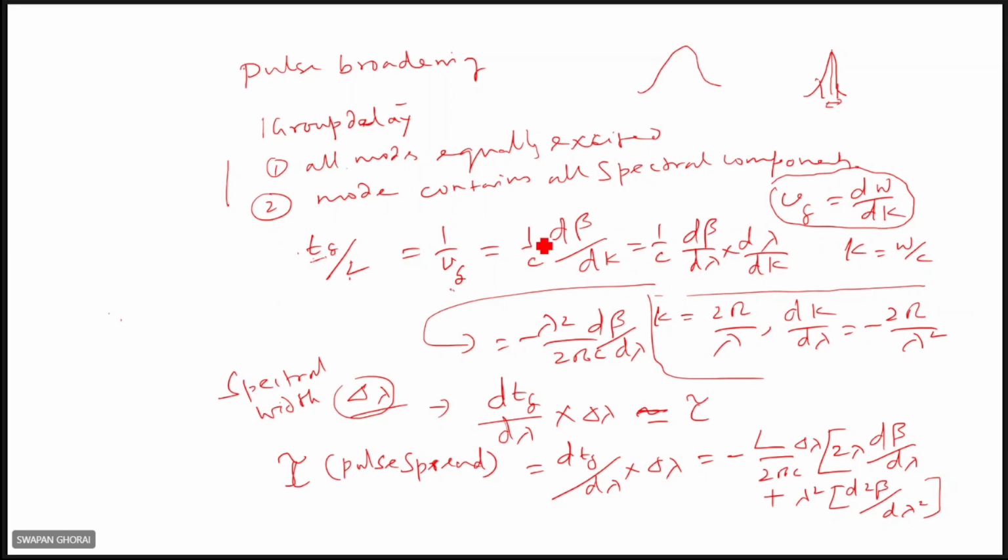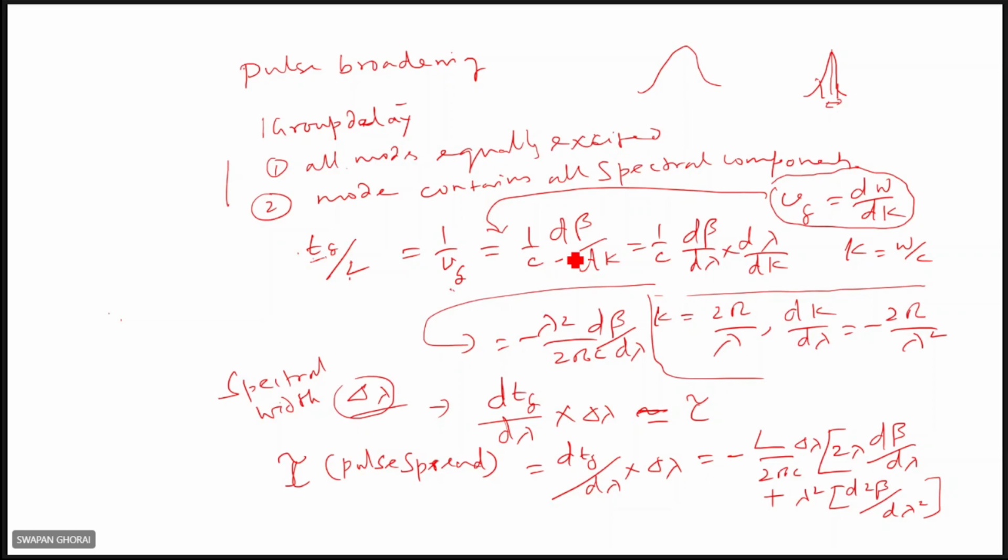So from that, you can consider this d beta, 1 upon c, d beta upon dk. Right, this can be written from these relations. If you convert into beta, then it will be 1 upon c d beta upon dk.